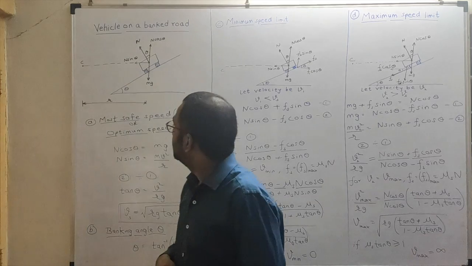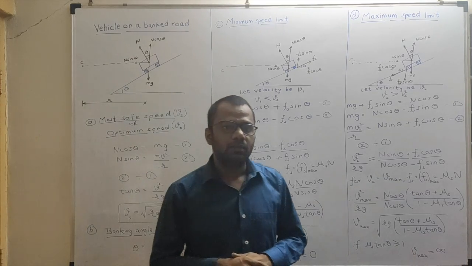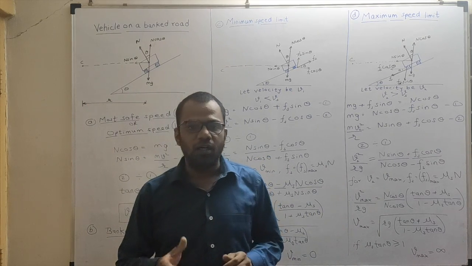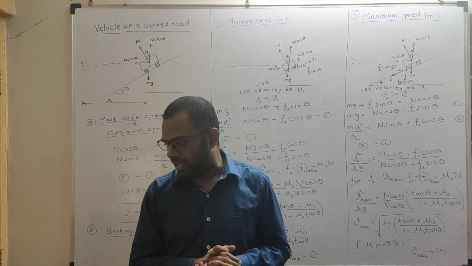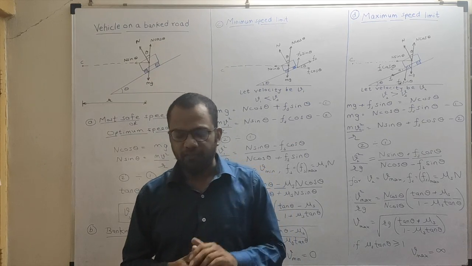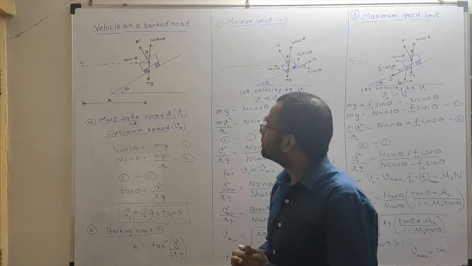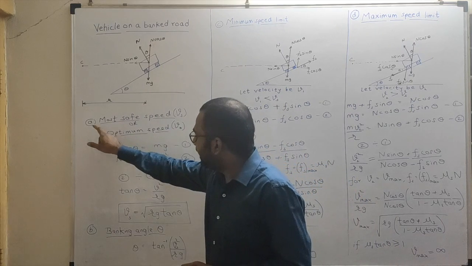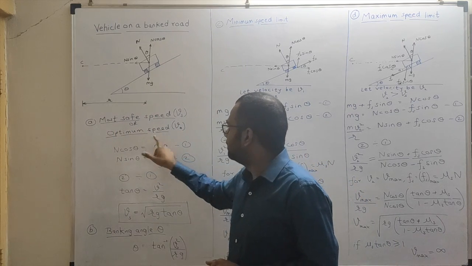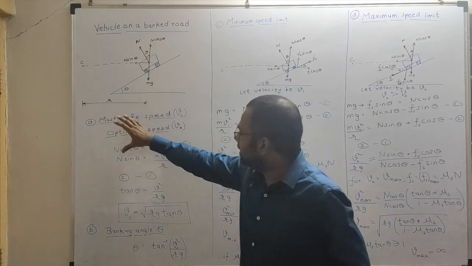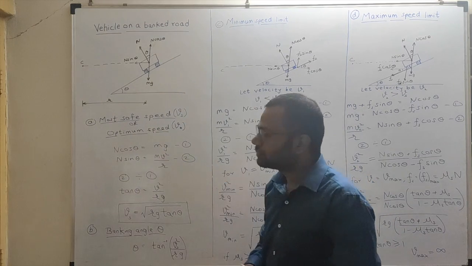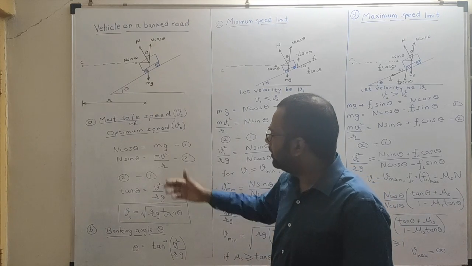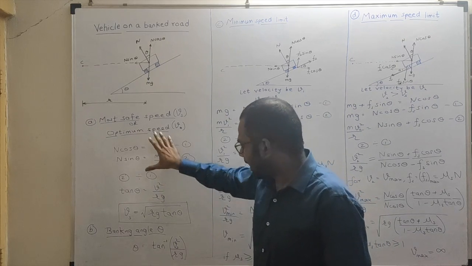Okay. And then you can write down, let m be the mass of the vehicle along a curved banked road, r is the radius of the circular motion, v is the speed of the car. Fine. And then you can put the heading A, most safe speed Vs or optimum speed V0. Under this heading, you draw this diagram. Okay, and then you can write from the figure and then continue this part.